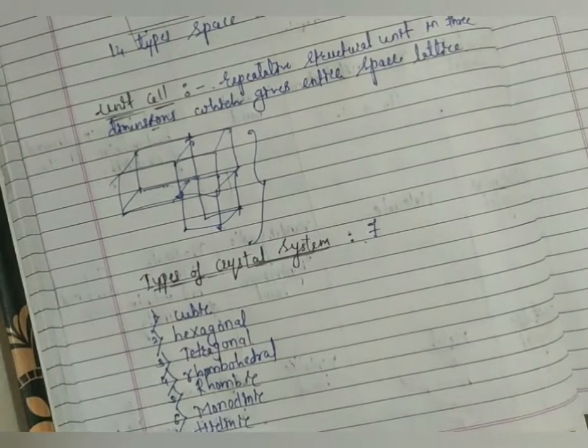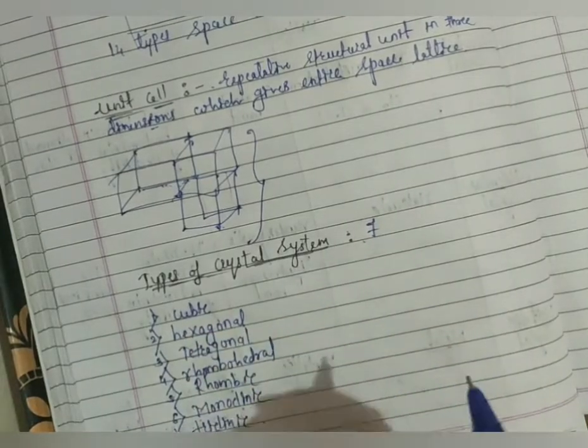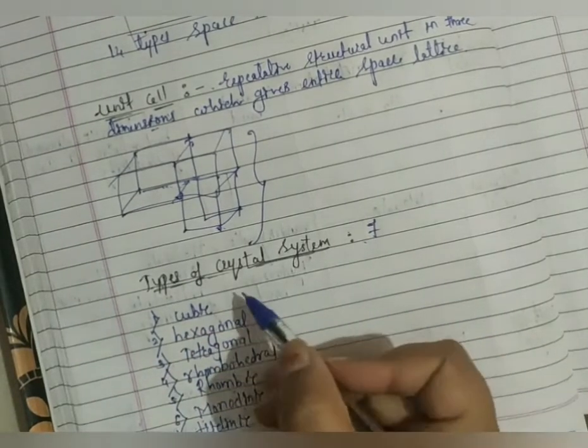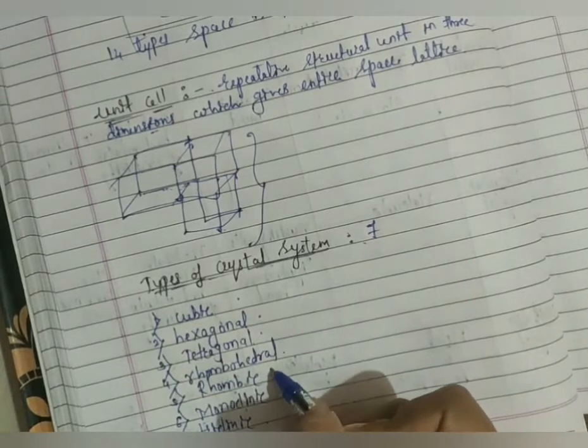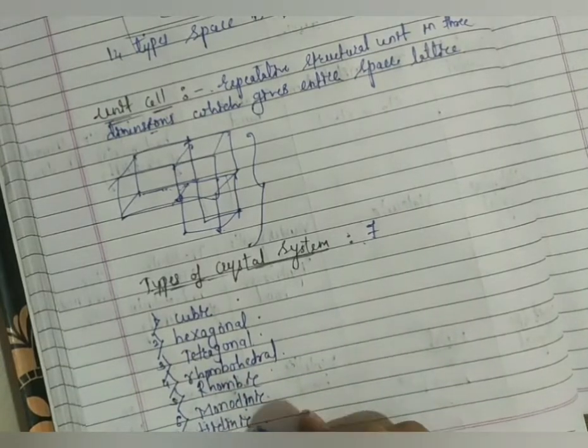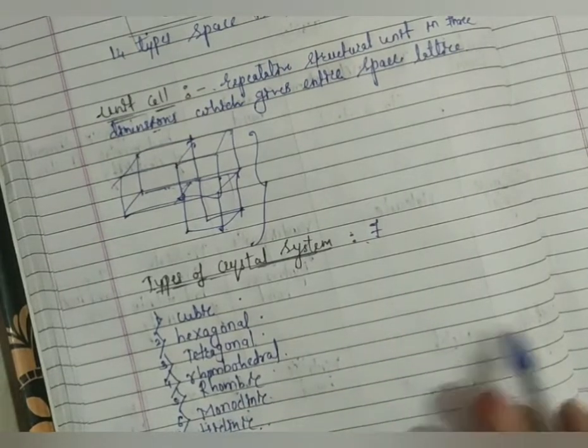Total we have 7 types of crystal system. Only remember the names: cubic, hexagonal, tetragonal, rhombohedral, rhombic, monoclinic and triclinic. So these are the types of your crystal system.